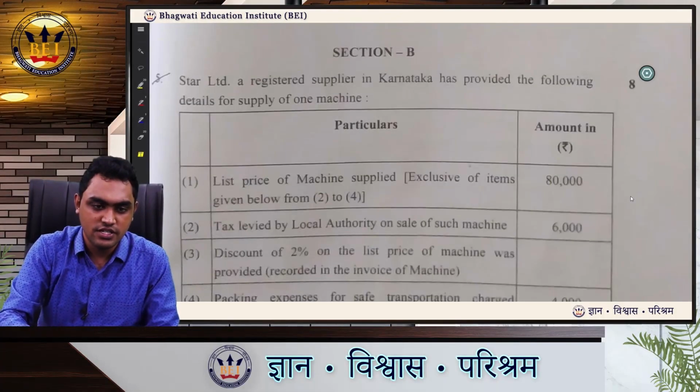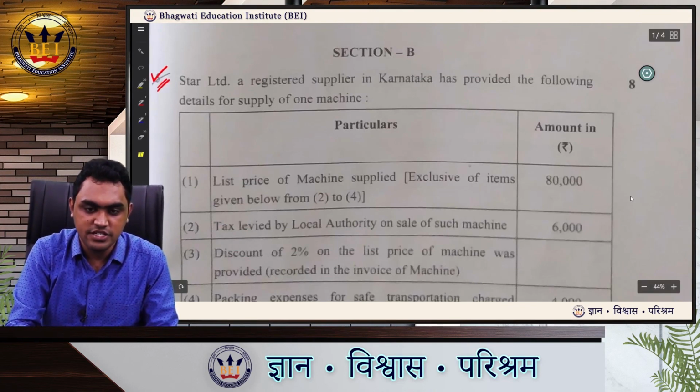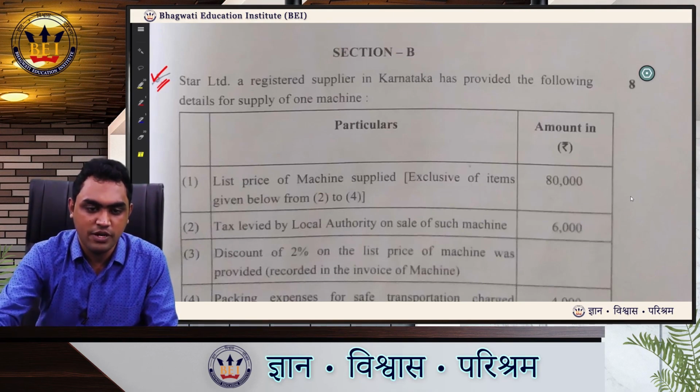So let us discuss the GST paper of Jan 2021 attempt. First we'll discuss question 5. Star Limited, a registered supplier in Karnataka, has provided the following details for supply of one machine.